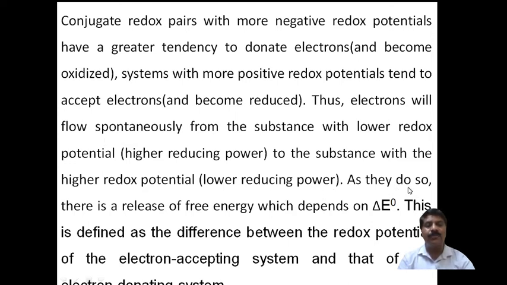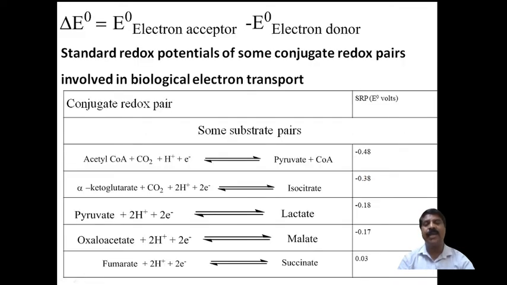Therefore, as they do so, there is a release of free energy that depends on delta E naught. Delta E is the standard electromotive force, that is EMF. This is defined as the difference between the redox potential of the electron accepting system and that of the electron donating system, which gives the change in standard free energy.